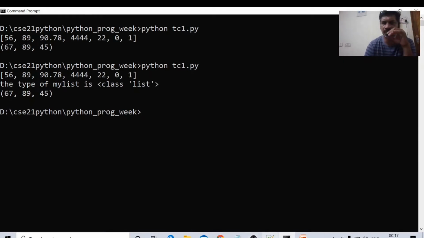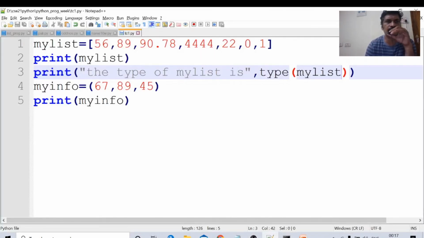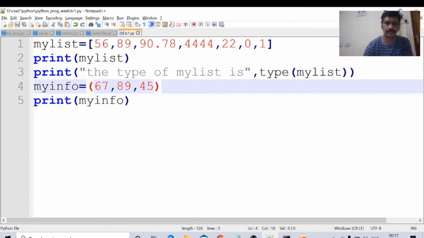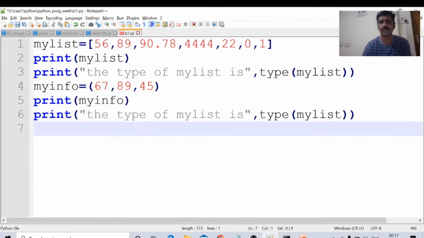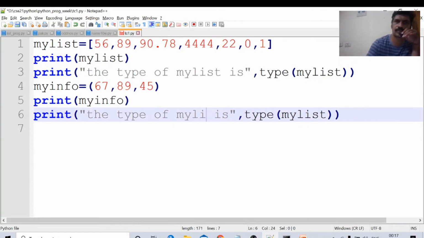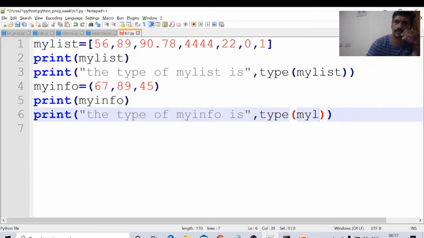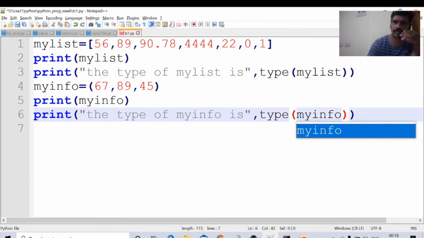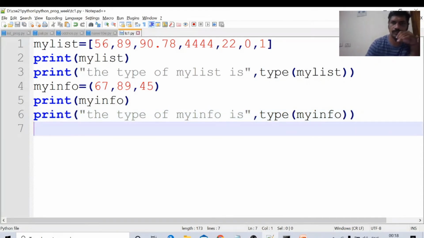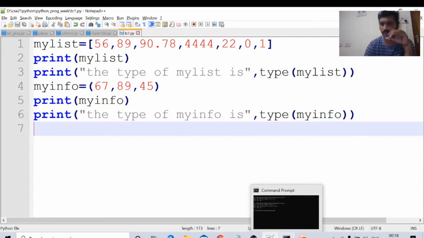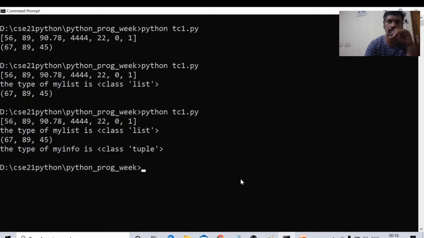It's the same approach I am using for my info also. What is the type of my info? Okay, the type of my info variable is tuple.